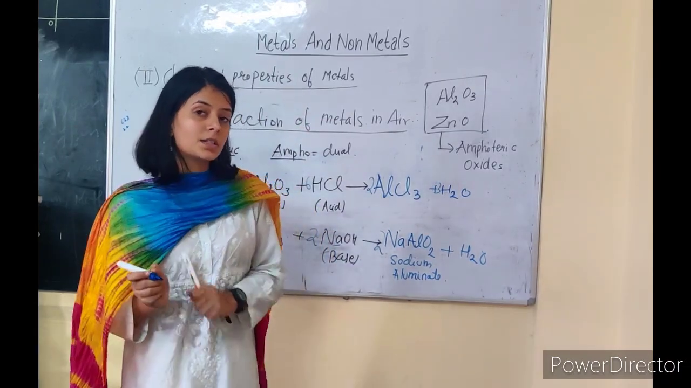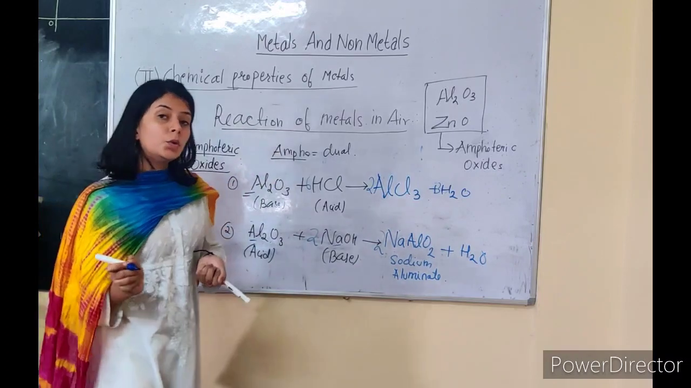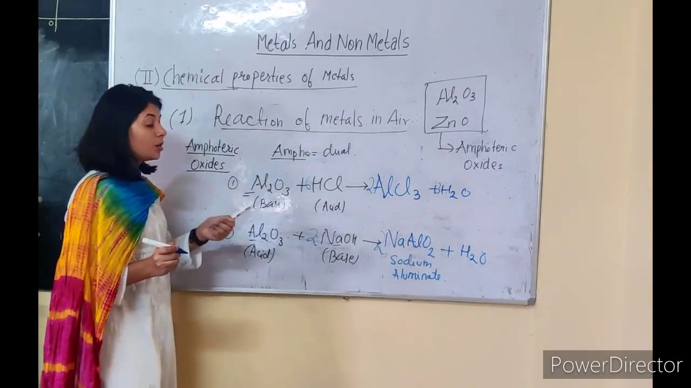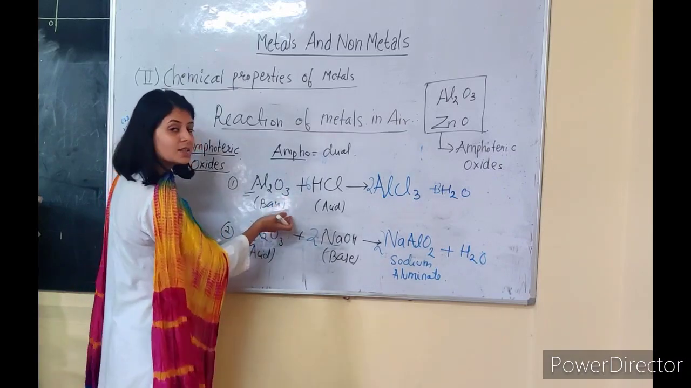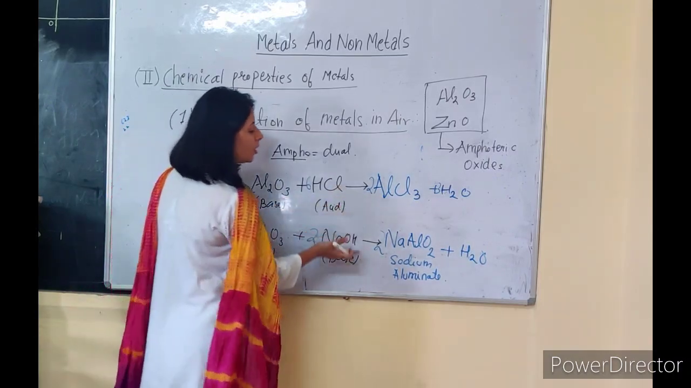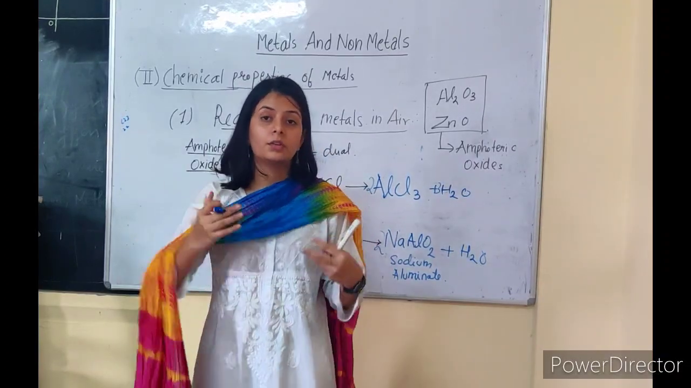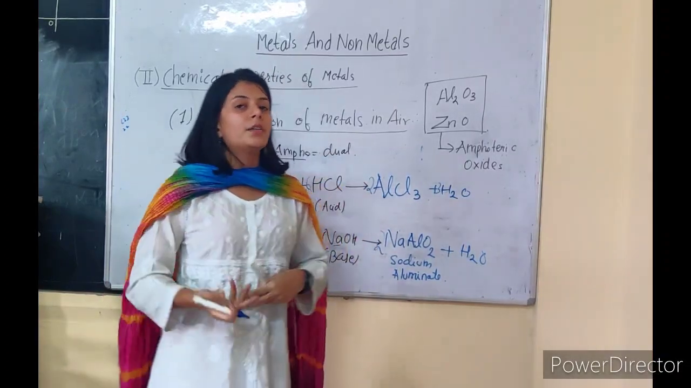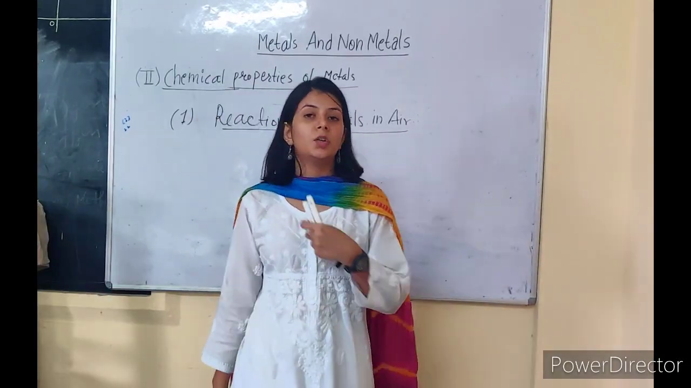So I hope it is clear to you what amphoteric oxides are. Ampho means dual. So these oxides will also have a dual nature. They will act both as acids as well as bases depending upon which type of substances they are mixed with or reacting with. Is it clear? The next nature of these metallic oxides.